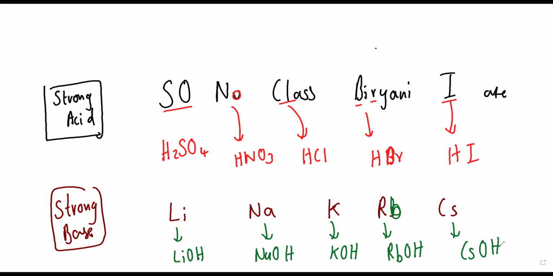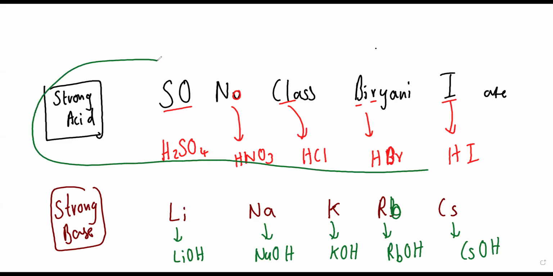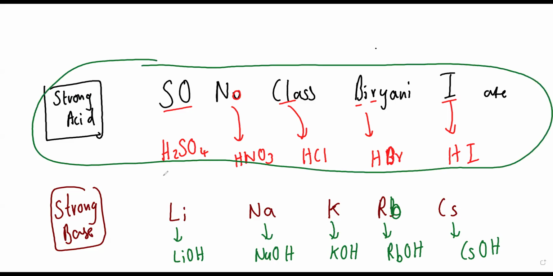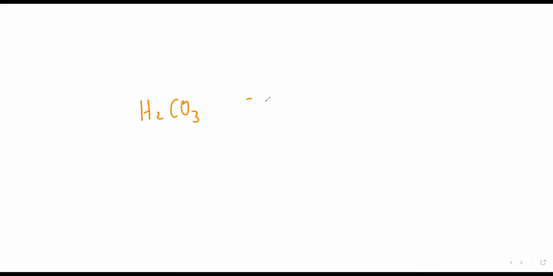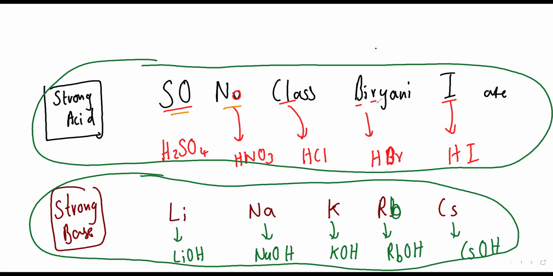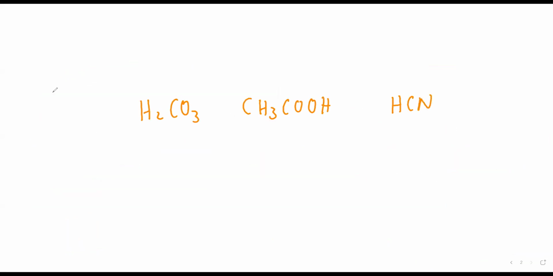So apart from this, suppose if I write any acid apart from this, then it will be, beta, a weak acid. Apart from this, if I write any OH compound, then it will be a weak base. Now, Zoya, look, I'm writing one acid here. You have to tell me whether it is strong or weak. I'm writing carbonic acid, acetic acid, hydrogen cyanide acid. Now tell me, beta, does this have Sonu class biryani in them? Can you see these ions? No, na, Zoya? So all these are weak acids. Understood?